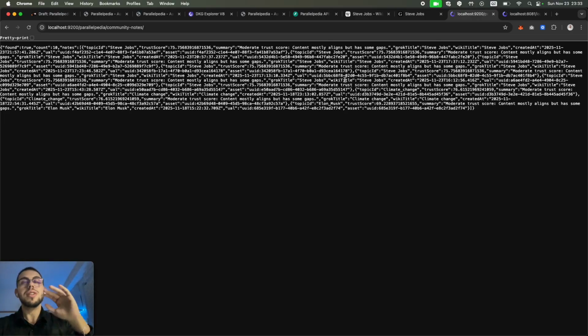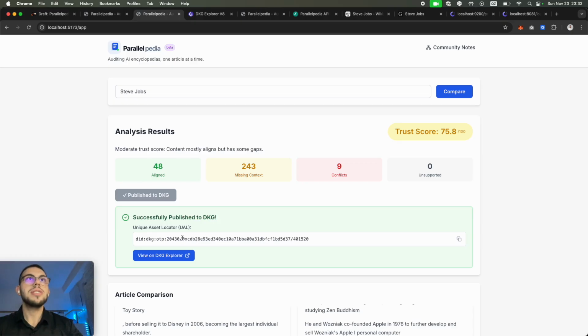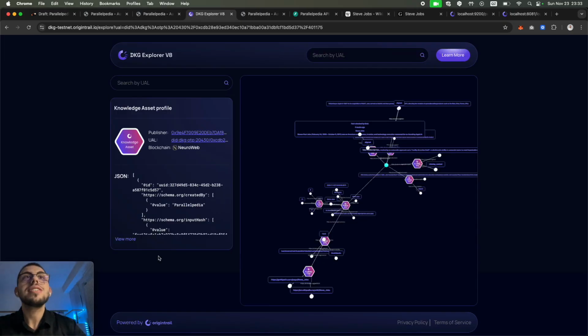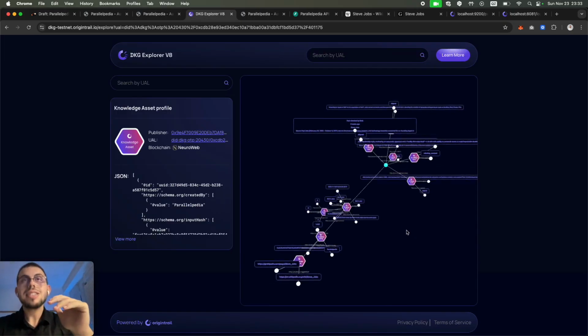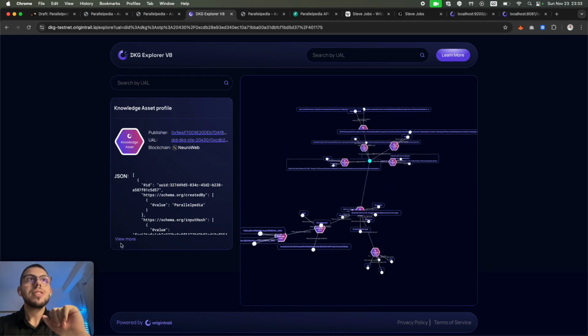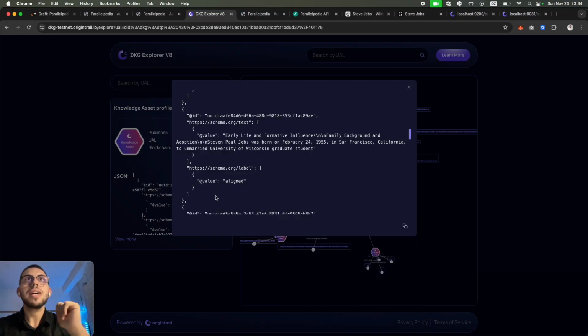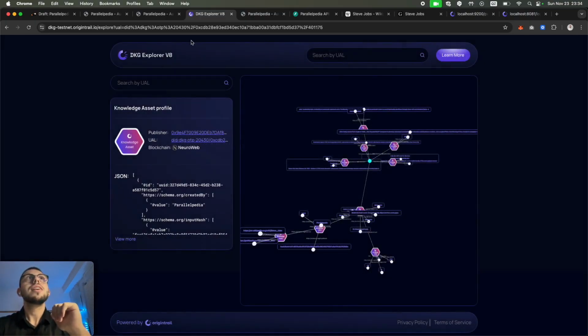All of this is possible only because of our Parallelpedia DKG plugin. As the node is publishing, the moment it finishes you get a message that it was successfully published to the DKG. You get a unique asset locator, and then you can open it to view on the DKG Explorer. Once you view it there, you can see this amazing view where you have everything written down, all the alignments, all the conflicts, and this can be used by any AI agent.